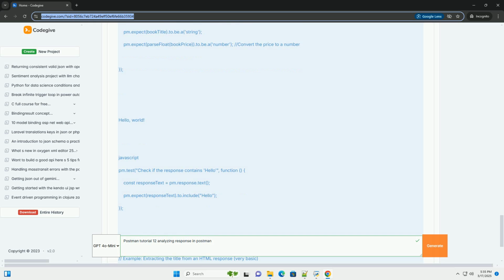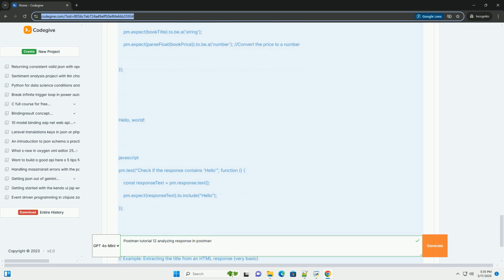Tutorial structure. 1. Setting up the environment and API endpoint: creating a sample API or using a public API. 2. Basic response checks recap: reviewing the fundamentals of response analysis. 3. Extracting data from JSON responses: using pm.response.json and JavaScript to extract specific values. 4. Making assertions based on JSON data: using extracted data in pm.test to validate response content.